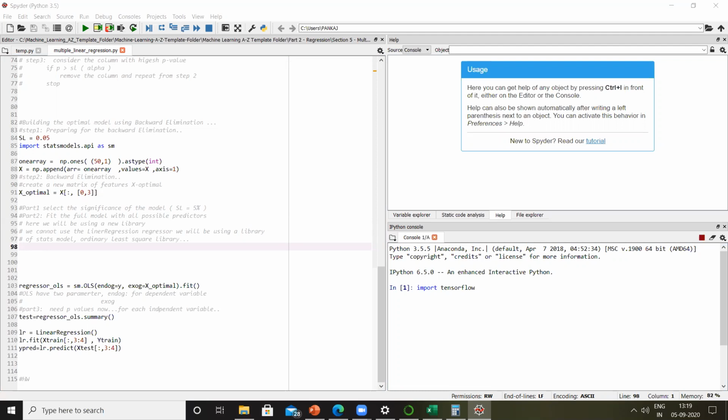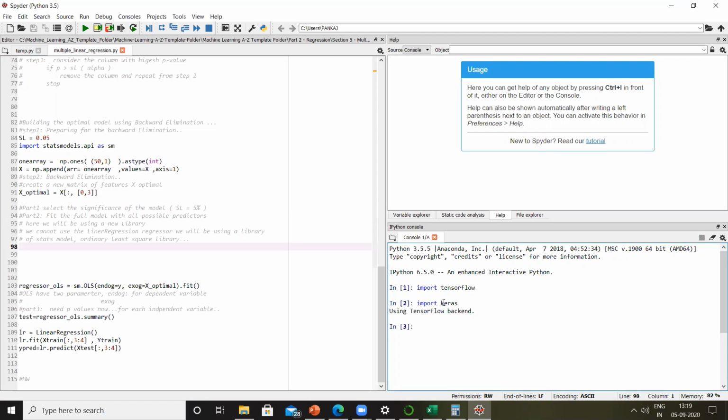Similarly, after TensorFlow, you will type import Keras. These are some small verification steps which make sure that your environment is up and running. You can see I didn't get any error here, which means TensorFlow is properly installed in this environment. Similarly, I'll type here import Keras.